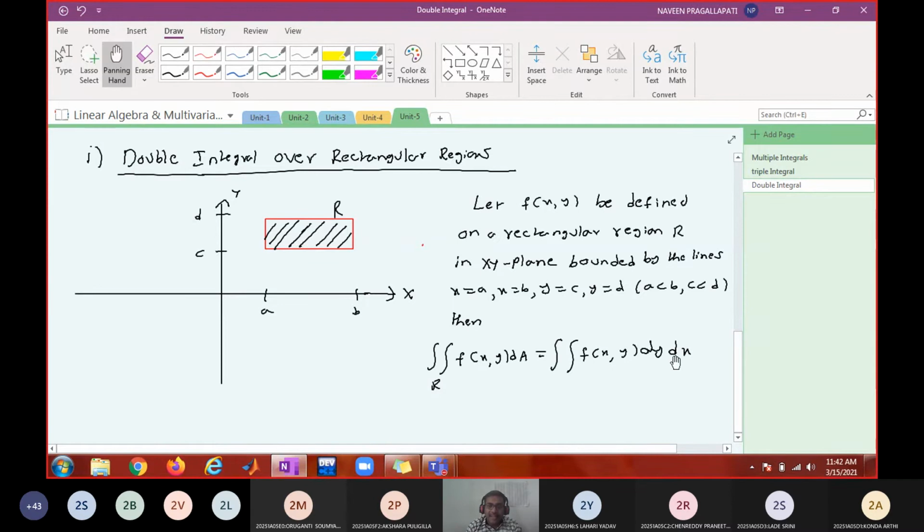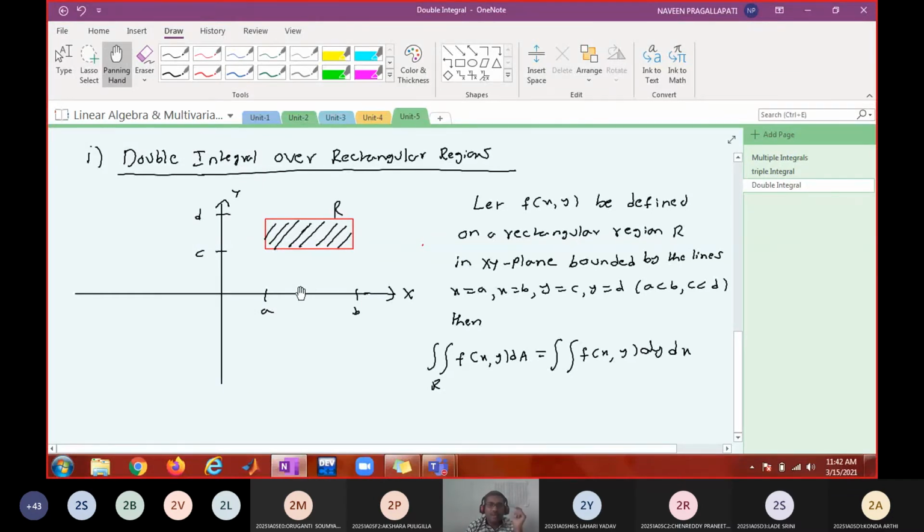So here you write the y limits of integration, and here the x limits of integration: y varies from c to d, and x varies from a to b.